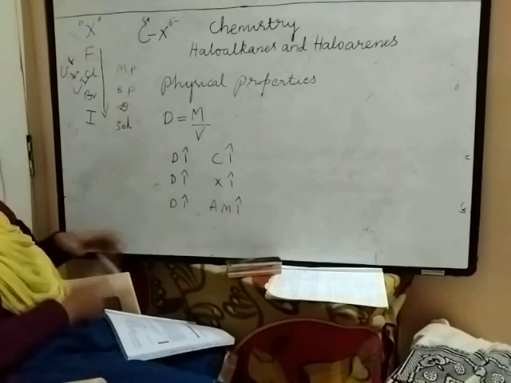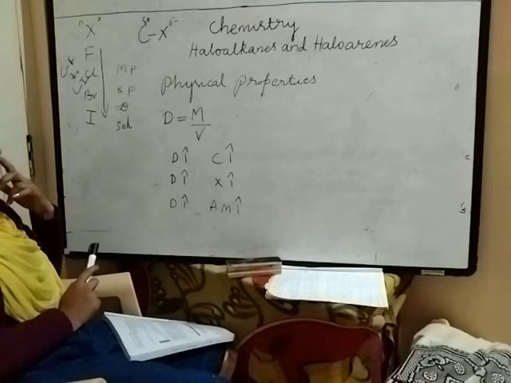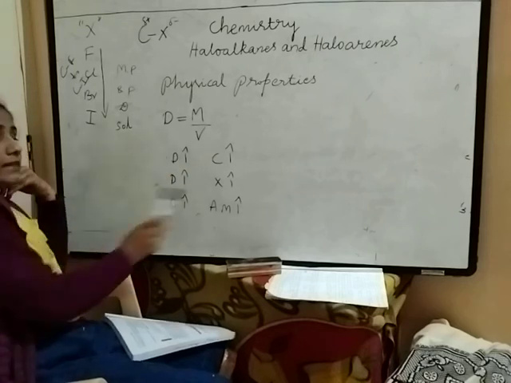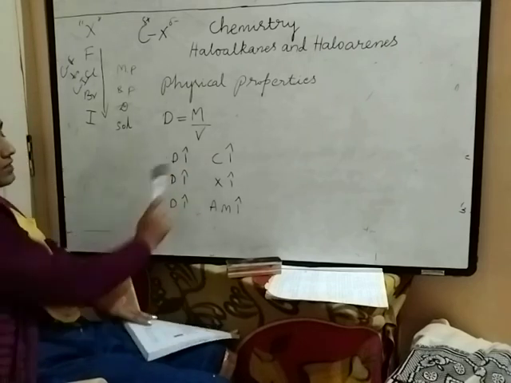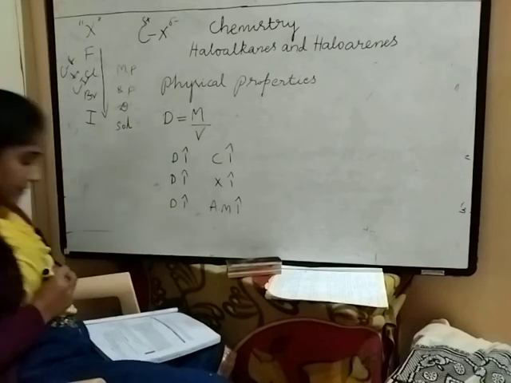Keep in mind that you should know all three topics about density. Carbon atoms increase, density increases. Halogen atoms increase, density increases. And as the atomic mass increases, the density also increases.